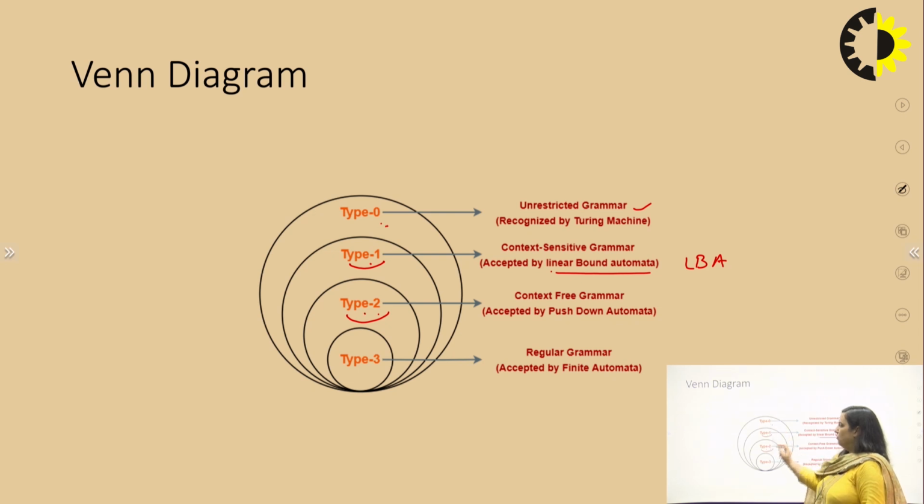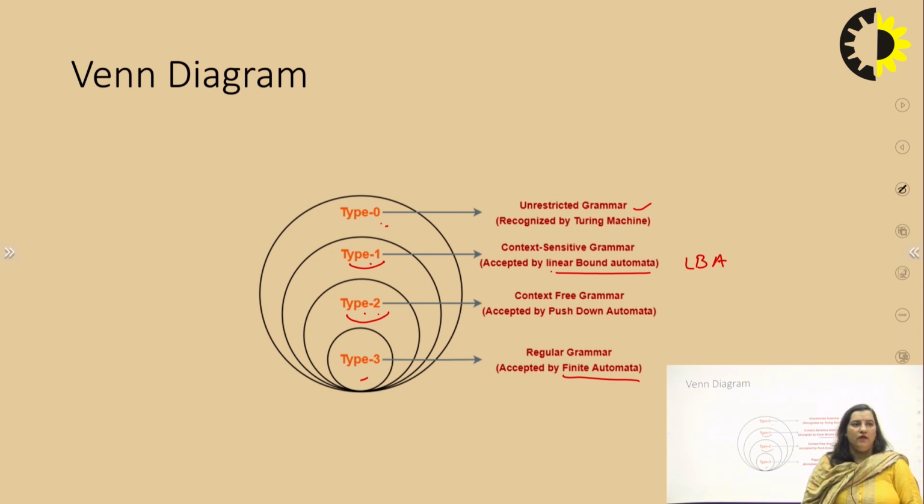1 and type 0. Now the type 3 is the most restricted grammar, and type 3 is also known as regular grammar, and the language generated by regular grammar is regular language. So the grammar is very complex, the language generated is very simple, and the machine required to accept the regular language is finite automata.